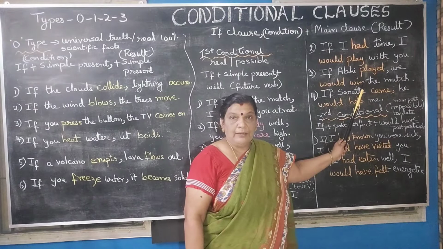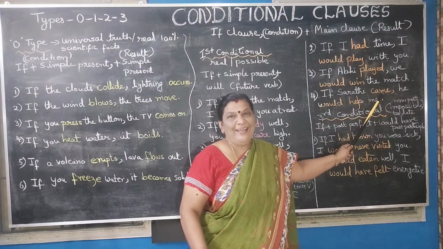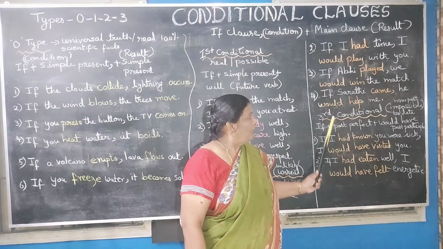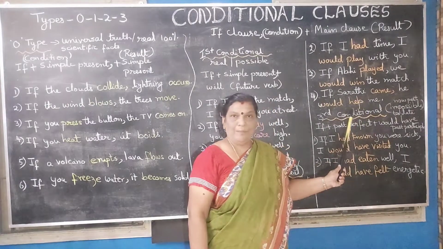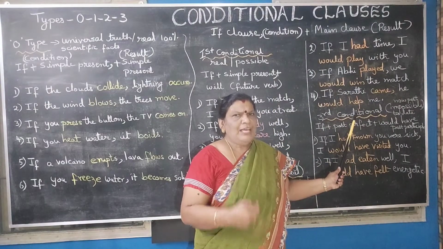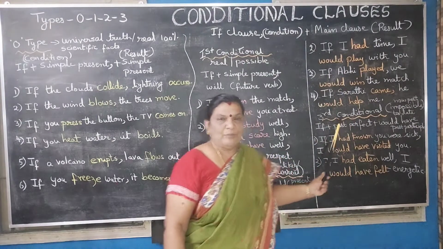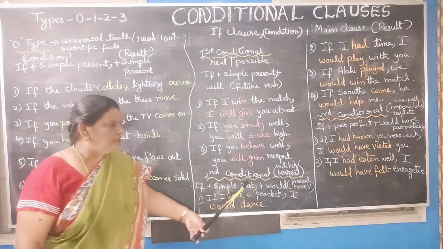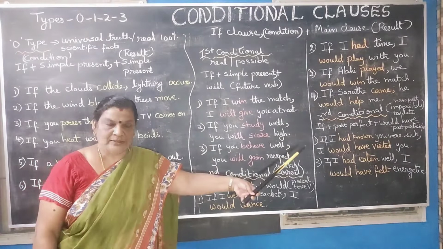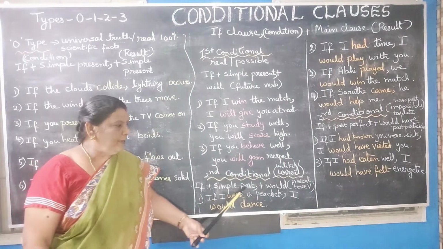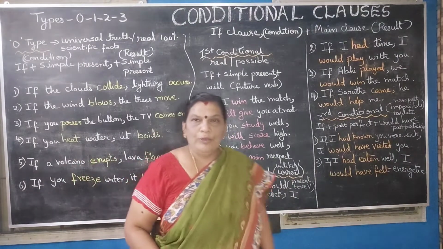If Abhi played, we would win the match. If Sarathi came, he would help me. So in all these sentences, what structure has been followed? These are all second conditional clauses, and the structure that has been followed in all these four sentences is if plus simple past plus would plus present tense verb. I hope you have understood this.